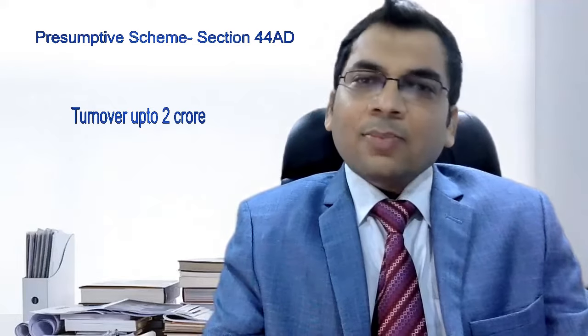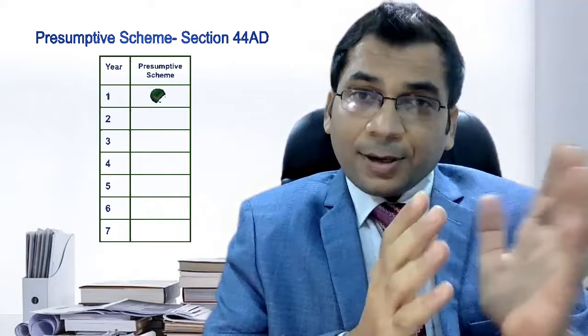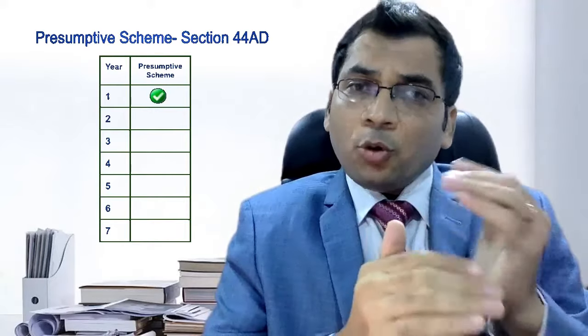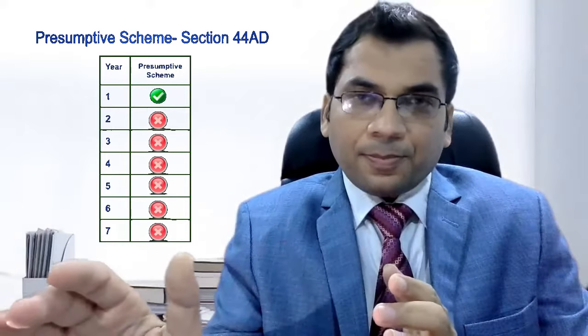Now, the last and the most important point, which is a little bit tricky, is that although this presumptive scheme is optional, means you can opt or not opt, but if you have declared your profits as per presumptive scheme, that is 8% or 6%, for 1 year, and then you do not declare your income as per presumptive scheme for any of the next 5 years, then you will not be able to take benefit of this scheme for next 5 years subsequent to the year in which you opt out of this scheme.